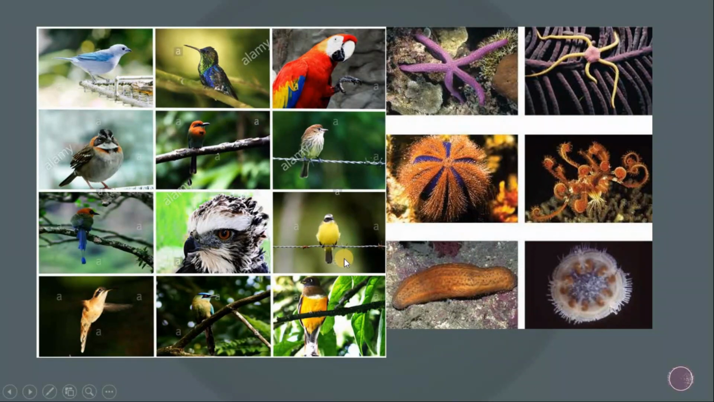Here you can see the birds. They are a variety of sizes, shapes and colorations. Some echinoderms: starfishes, brittle stars, sea urchins, sea cucumbers, feather stars. They are completely different from one another. The starfish is star shaped, the sea cucumber is elongated, and the sea urchin is spindle shaped or barrel shaped. They show complete variation in their shape and size.